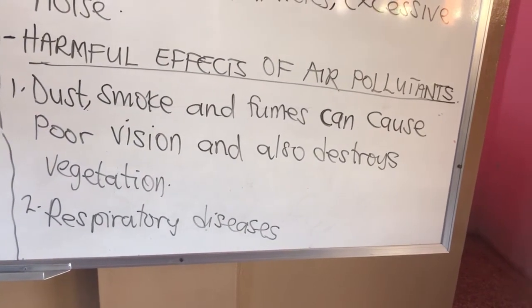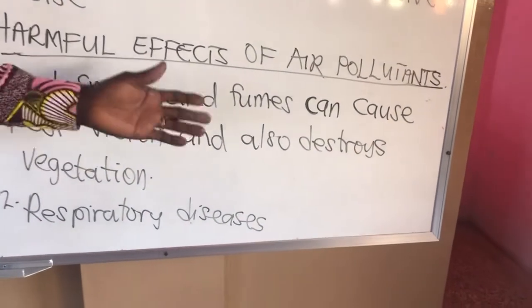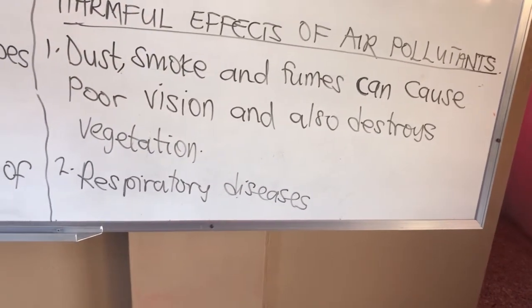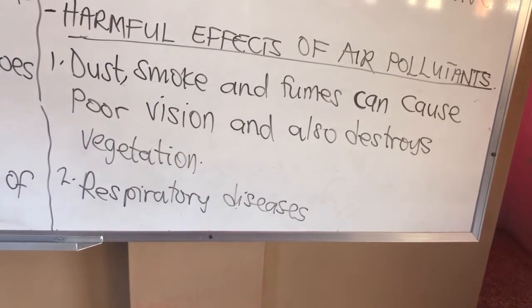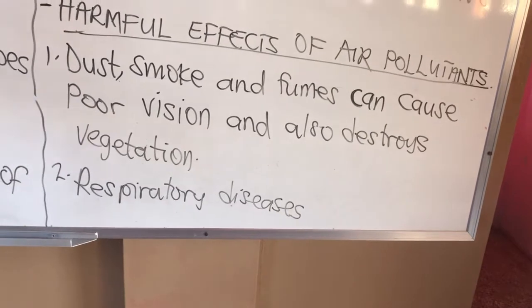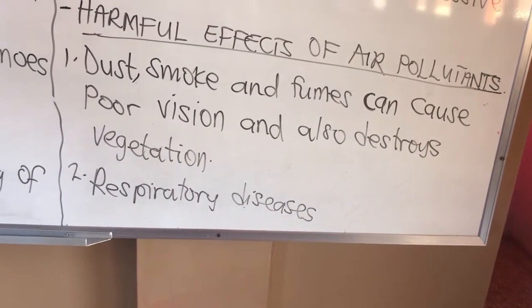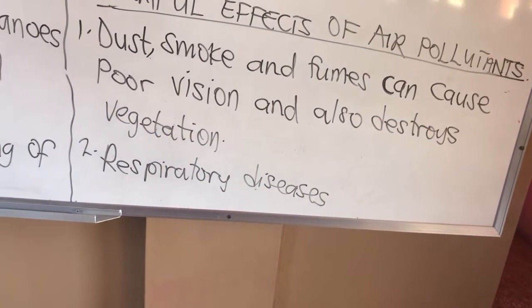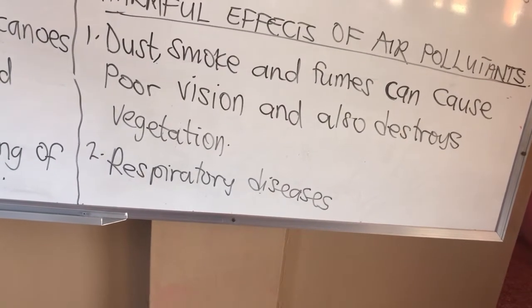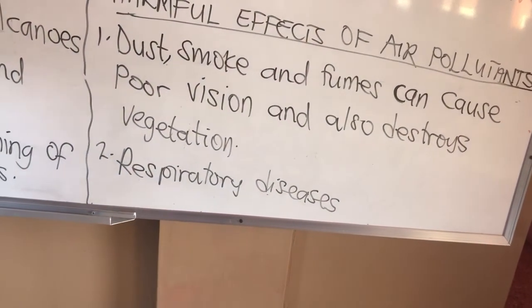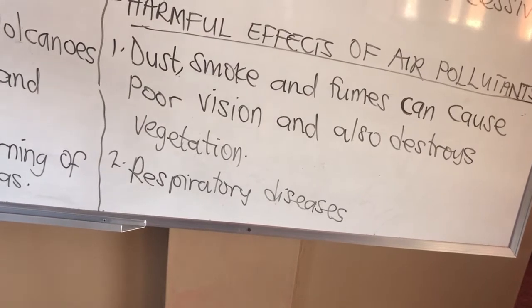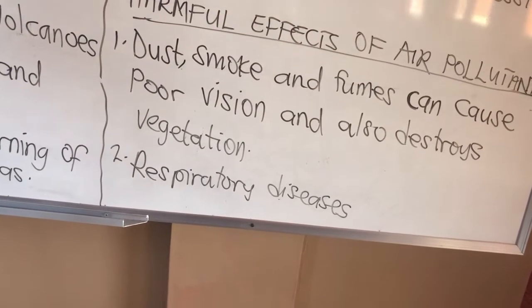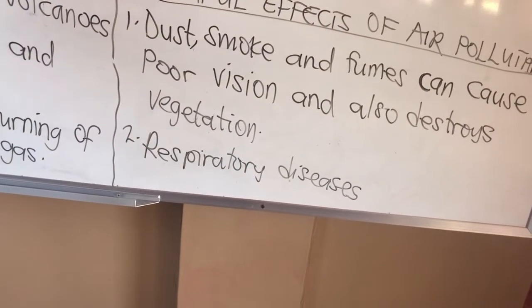That is, one cannot see well, and it also destroys vegetation or plants. So we need to be careful about the human activities that we normally perform that destroy the environment. We need to check it.